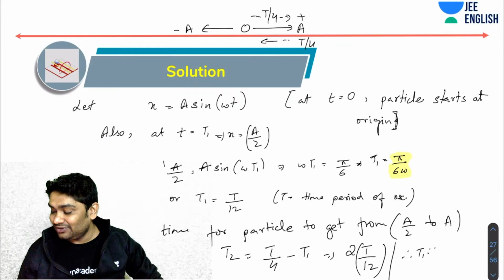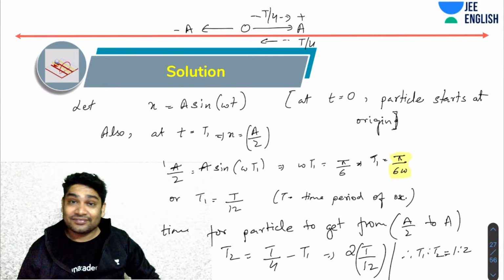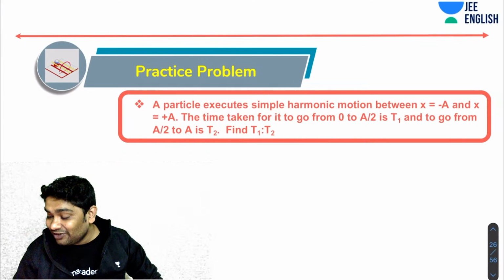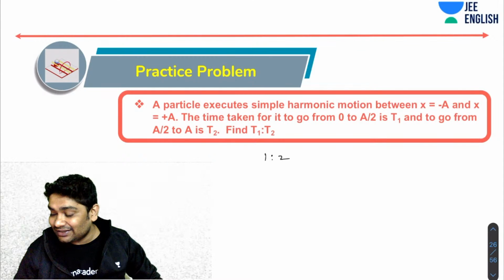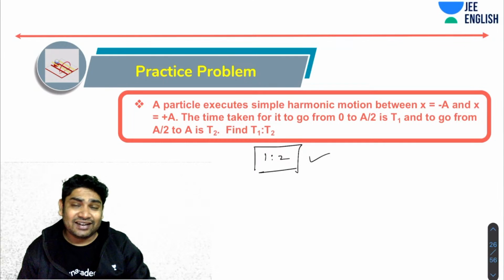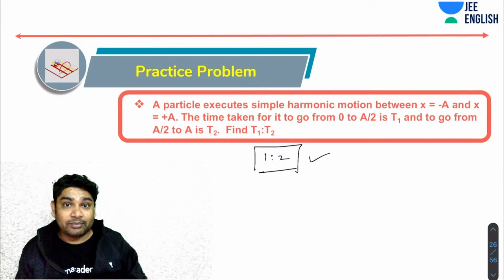1 is to t2 is coming out to be... Okay, so yes. Hello, Manoj Kumar. 1 is to 2 is the right answer. All right, this is a very standard result, which now you should memorize.